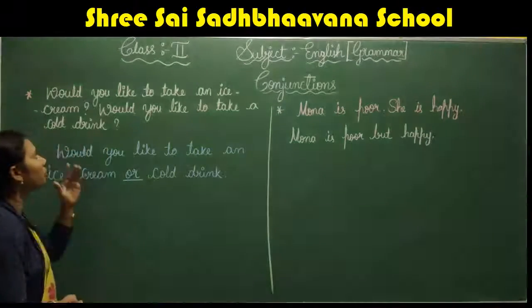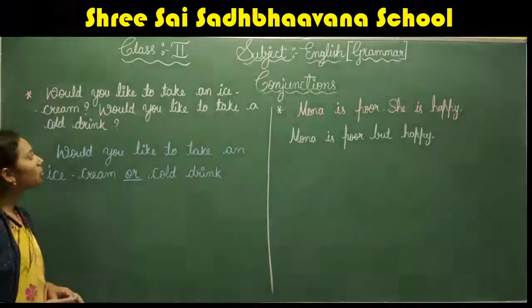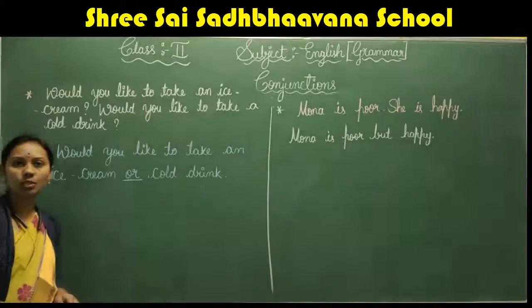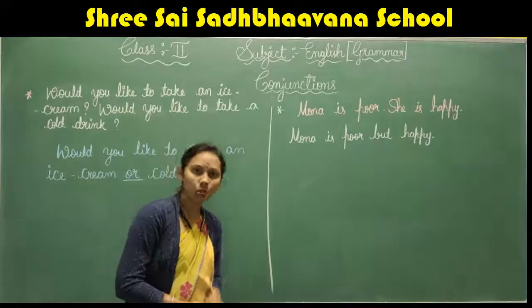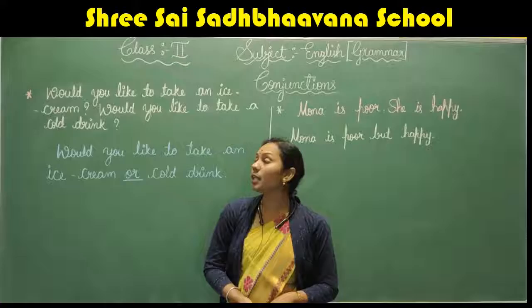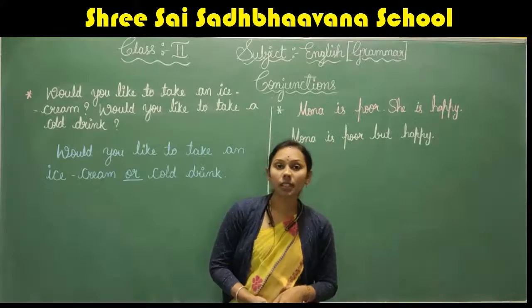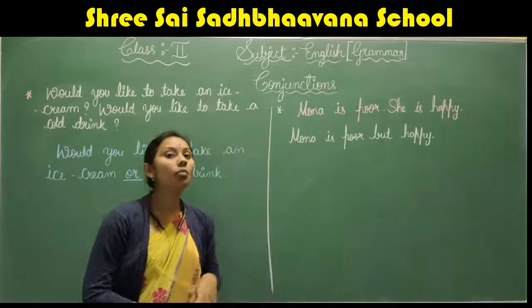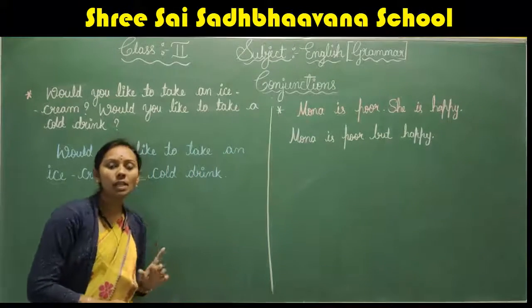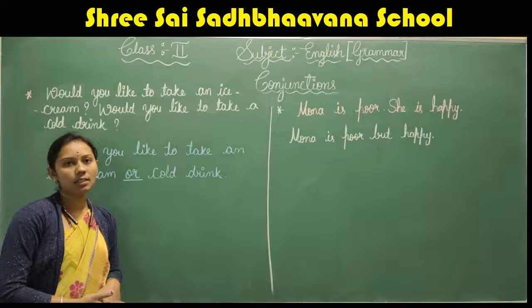See here, would you like to take an ice cream? Would you like to take a cool drink? In both these sentences, we are giving a choice to select any one of these, whether it is an ice cream or a cool drink. Any one is to be selected here.